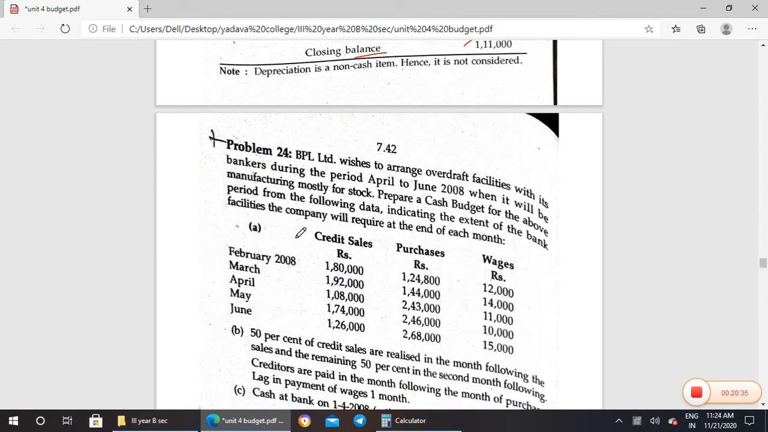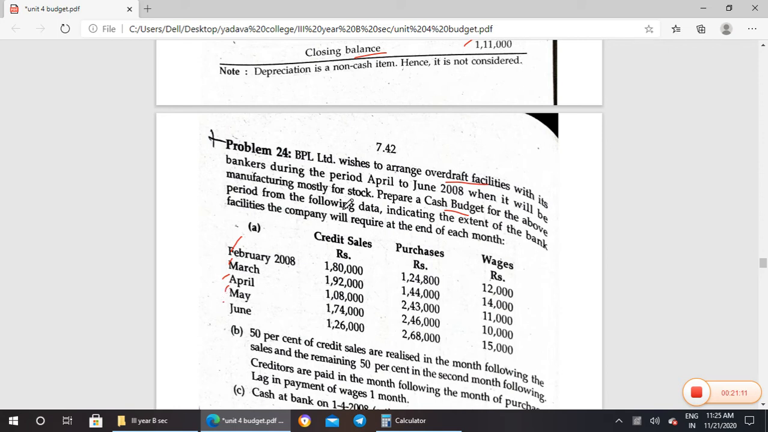So the same thing is followed for the cash budget. They have given the overdraft facilities and all these things. The bankers have allowed the overdraft facilities. How will they allow it? So in cash budget, the overdraft facilities are allowed by the bankers, all this given here. So here is the information for each month. Okay, February credit sales, purchase and sales. They have given for February, March, April, May and June.